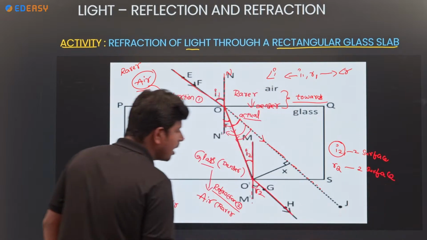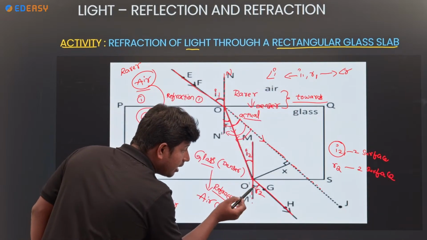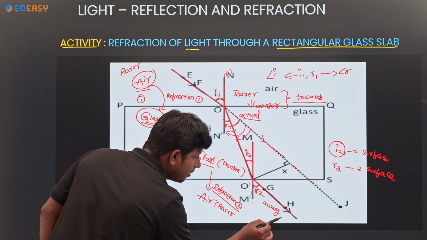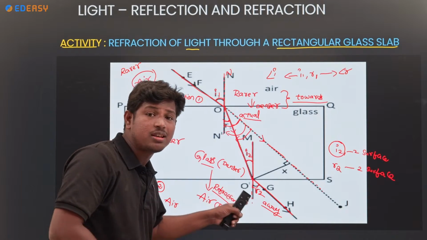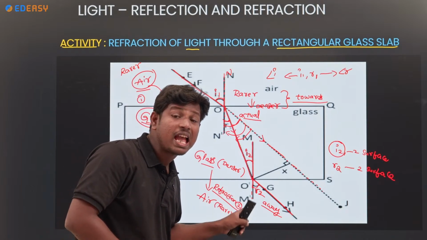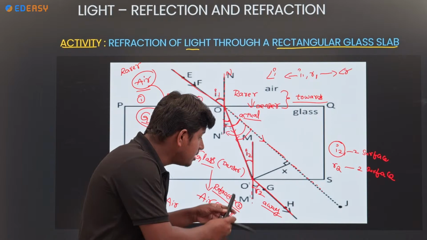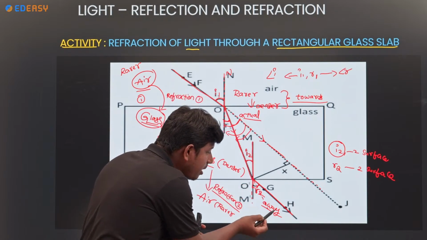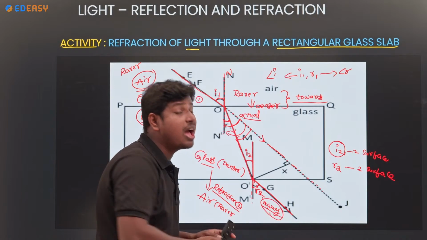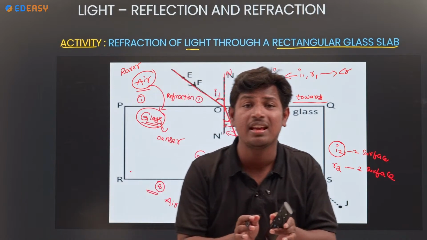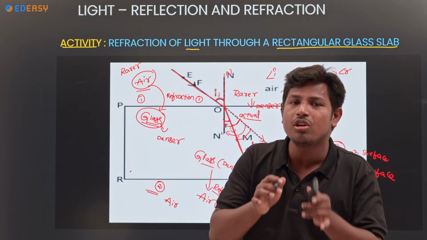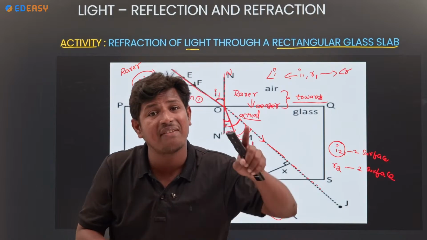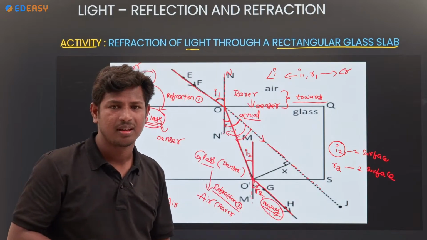Look at the ray. Is it towards the normal or away from the normal? Away from the normal. The actual direction is like this, but it goes away from the normal. Why? Because light travels from denser to rarer, it bends away from the normal. Clear?